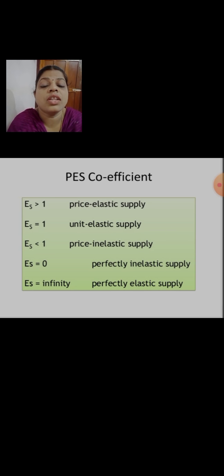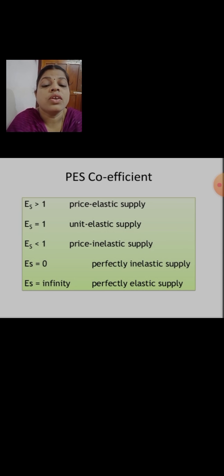So children, these are the 5 coefficients of what? Yes, PES, price elasticity of supply. These are the different coefficients and the ranges they have compared with 0, 1 and infinity.